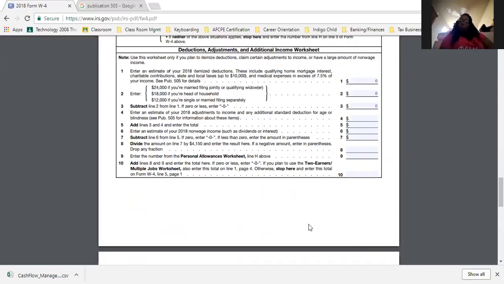Which was even more of a deduction. So that's another deduction. And then at the event, I also bought some food. I went out to eat. We went out to eat Friday and we went out to eat on Saturday. So that's more of a deduction. So you put what you estimate you're going to do as a deduction in box 4. In box 4. So I keep it real.